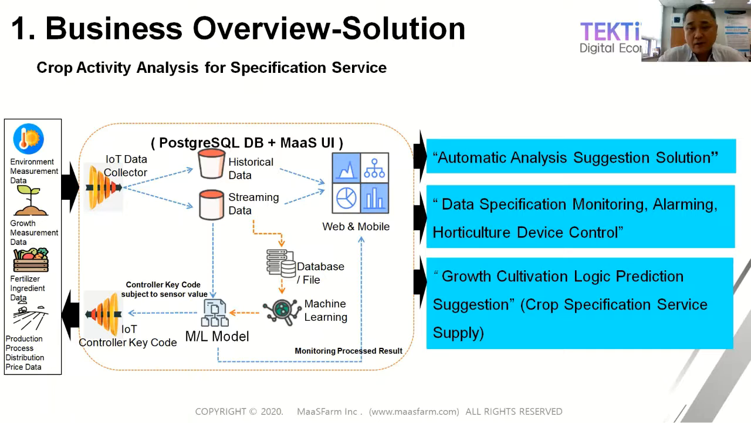And finally, we have three logic functions. The first is monitoring logic, the second is yield production logic, and the third is actuator control logic. Therefore, we supply data specification monitoring and alarming and horticulture device control. We also supply cultivation logic prediction and suggestions. So finally, we supply an automatic analysis and suggestion solution as a one-stop solution, right? This is our MaaS UI solution.